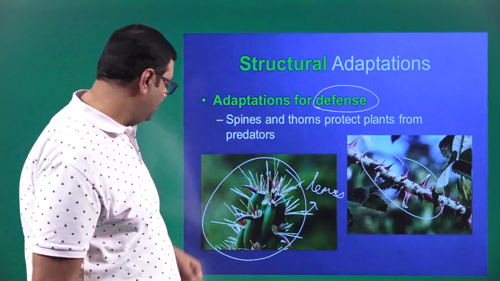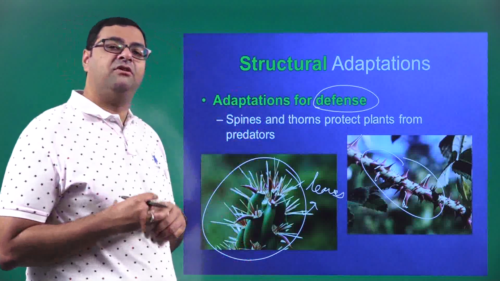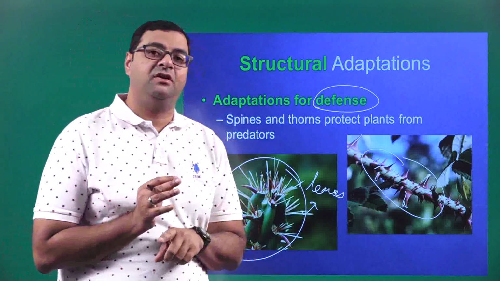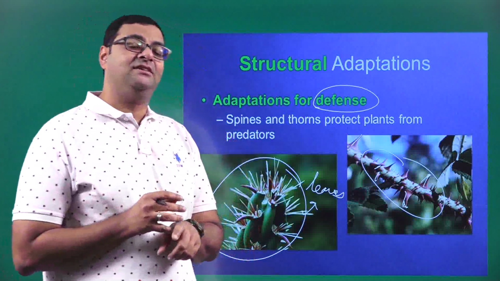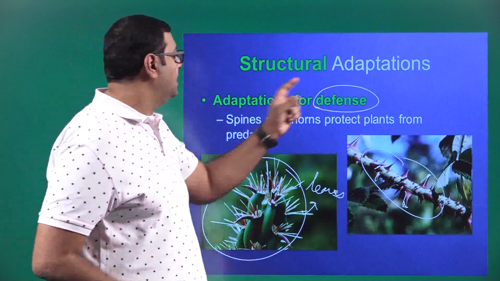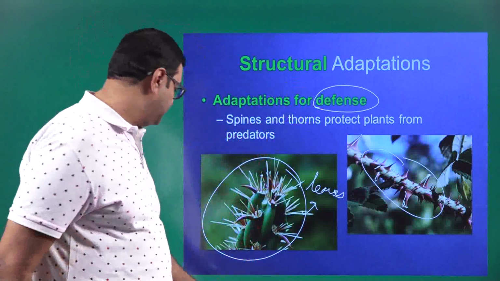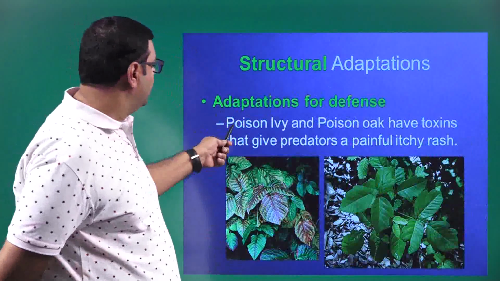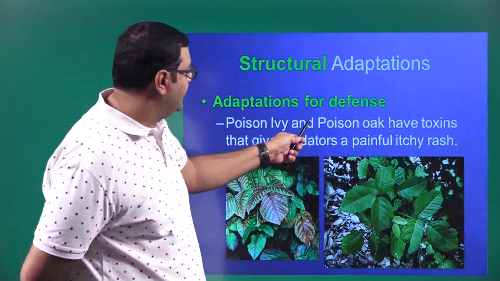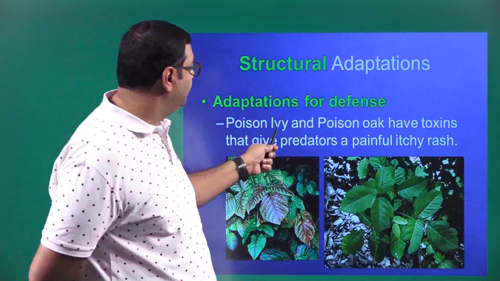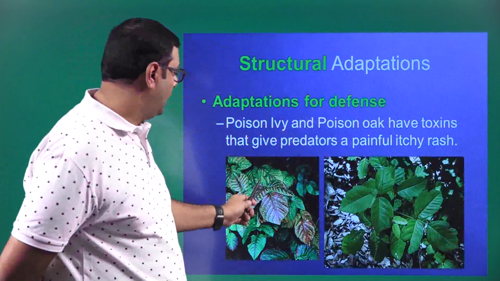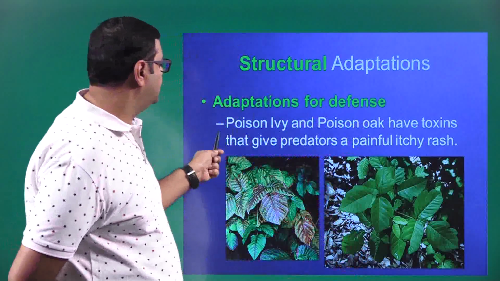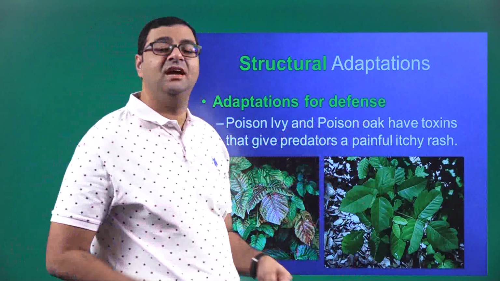So we have seen how many? We have seen first adaptations for food, then adaptations for water and nutrients, then adaptations for reproduction, and then we have seen adaptations for defense. Now, these are also adaptations for defense. Poison ivy and poison oak. So this is poison ivy and this is poison oak. They have toxins that give predators a painful itchy rash.